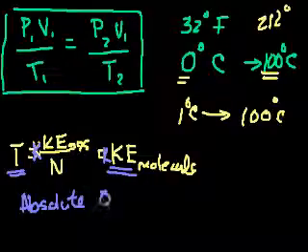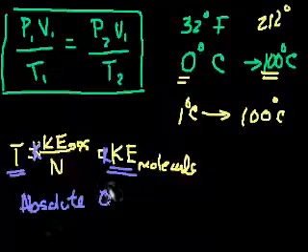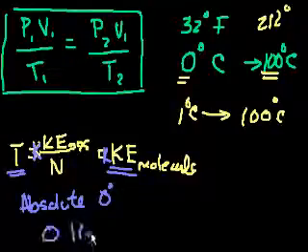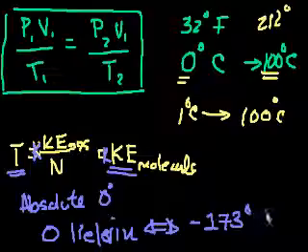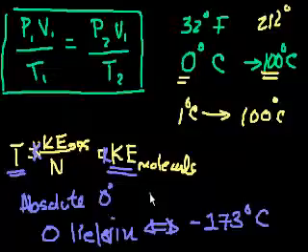Absolute 0 is also called 0 Kelvin. And that is the same thing as minus 273 degrees Celsius. So nowhere in the universe, at least that I'm aware of, is it colder than minus 273 degrees Celsius. At that temperature, nothing moves, even at the atomic scale. I mean, I'm talking the electrons collapse into the nucleus. Everything is completely stationary at 0 Kelvin. And it's a theoretical absolute limit.